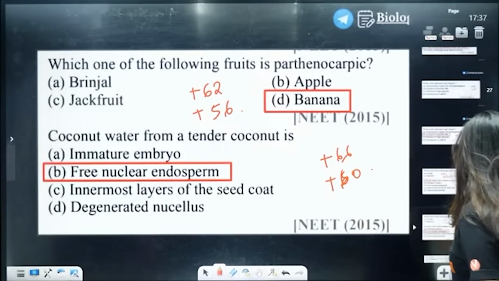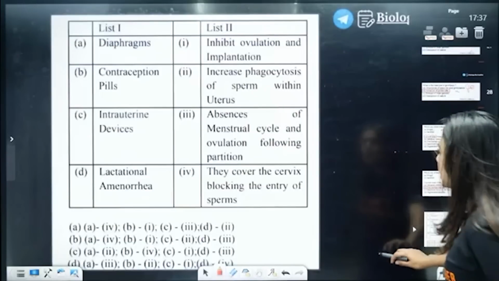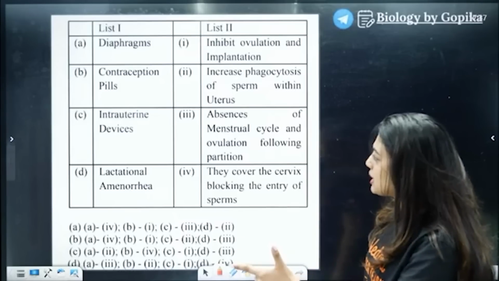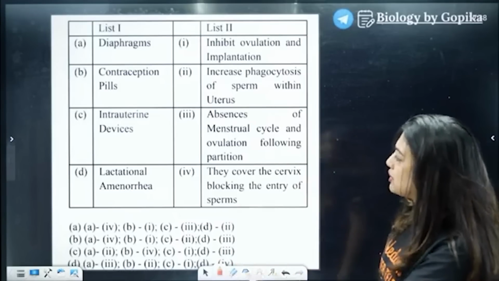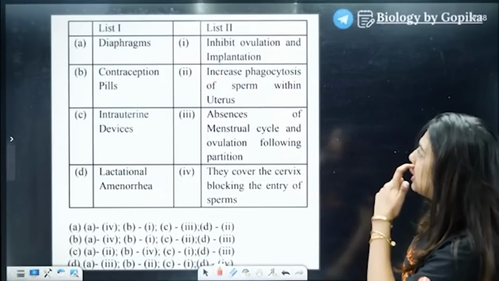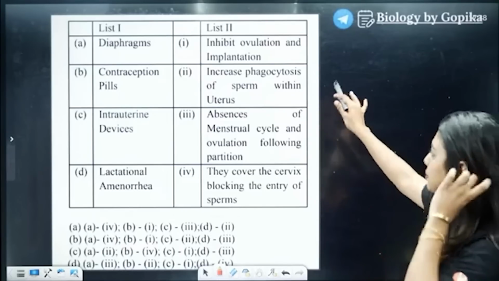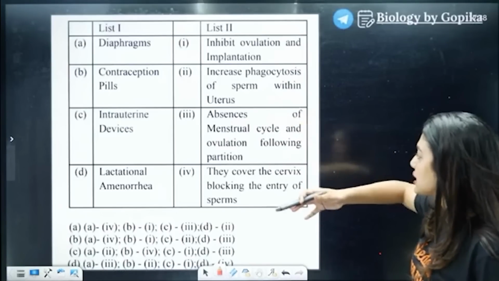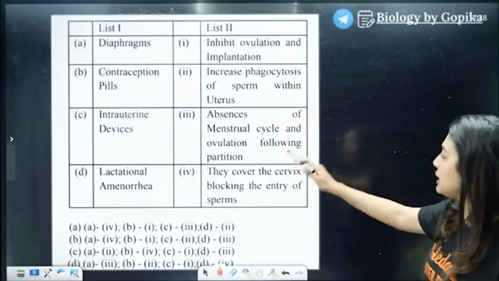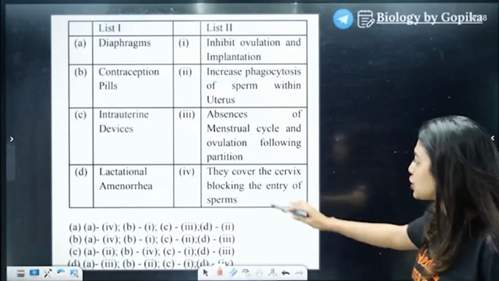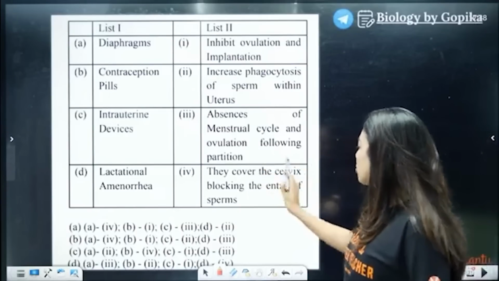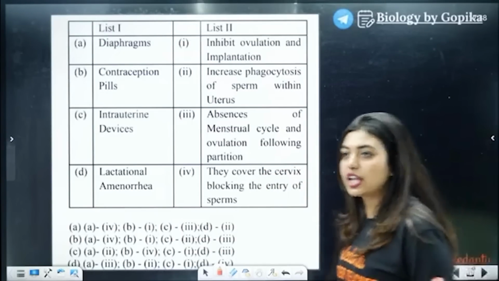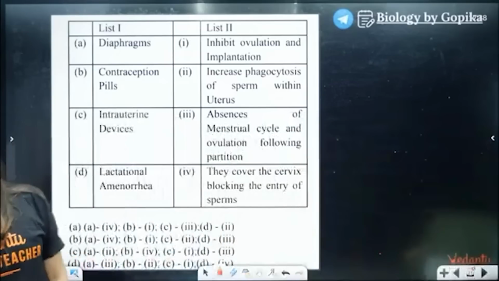Next question, reproductive health. Diaphragm, contraception pills, intrauterine devices, lactational amenorrhea. Inhibits ovulation and implantation, increases phagocytosis of sperm within the uterus, absence of menstrual cycle and ovulation following parturition. They cover the cervix, blocking the entry of sperm. My God, such a big statement, students. Take your time. Please read.